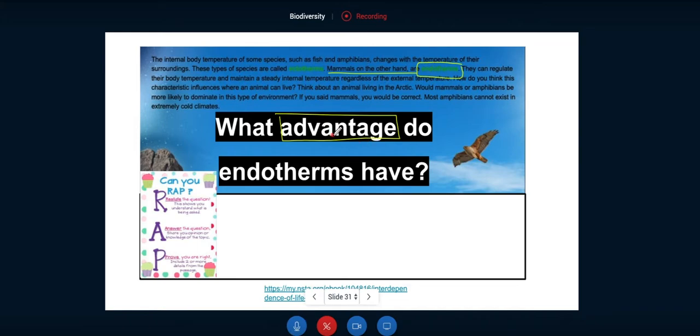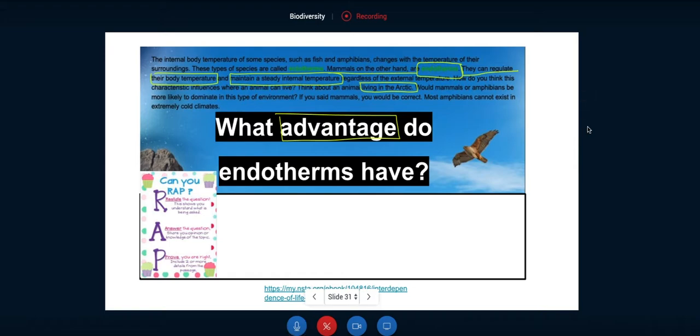Okay, right here it says they can regulate their body temperature and maintain a steady internal temperature. So those are more advantages. And they can also live in the Arctic. That means that they can thermoregulate to change their temperature to live in cold places. So I'm going to go with that. I have those keywords from my passage.